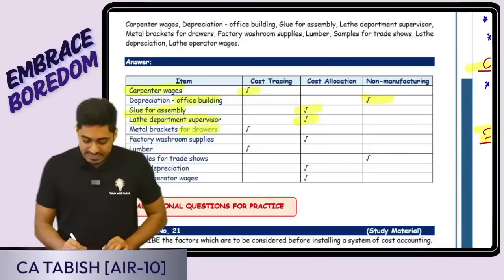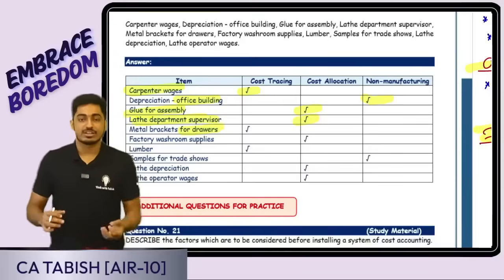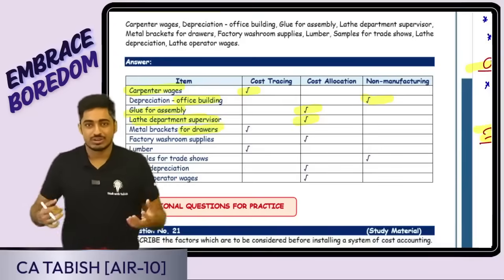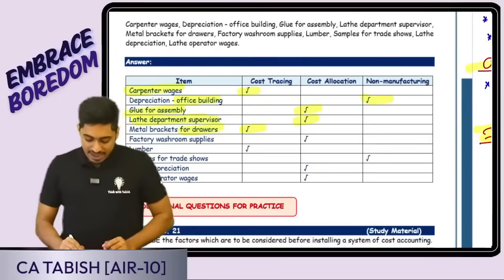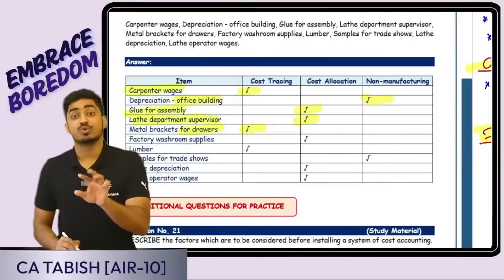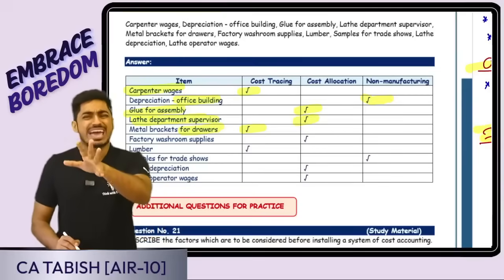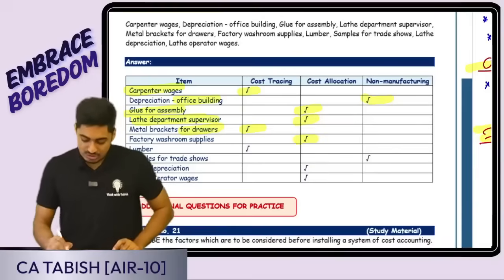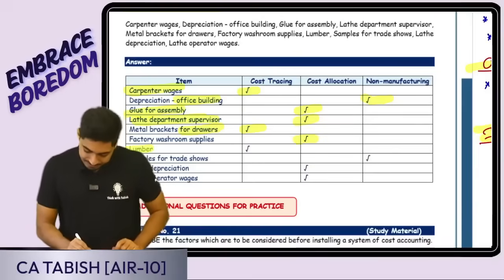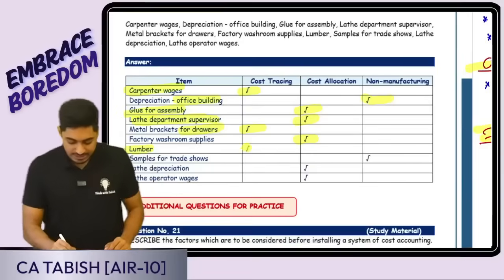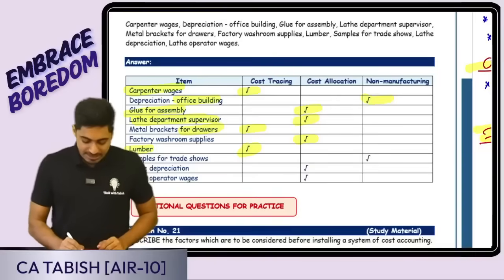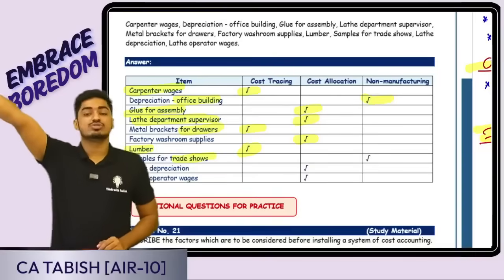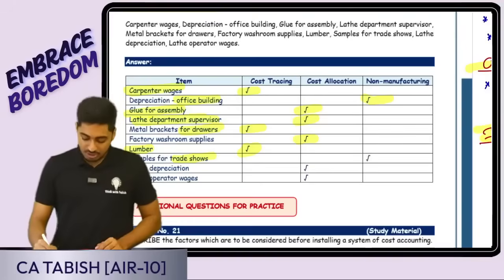Metal brackets for drawers. The drawers are there, and for that you are using the metal brackets so that you can push and pull. So it is going to be a direct material, cost tracing. Factory washroom supplies. These are not direct material, these are indirect material. So cost allocation. Lumber, I guess they have included in cost tracing. It could be a direct cost. Samples for trade shows. You are doing a trade show, selling and distribution purpose, so it comes in non-manufacturing.